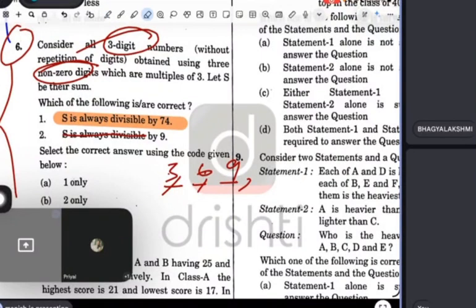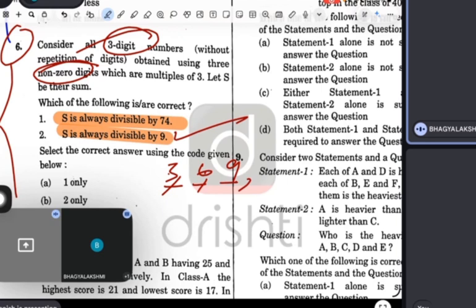Second statement is always divisible by 9. Yes, so this is definitely correct. Second, because one is correct. I told you 3 and 9.